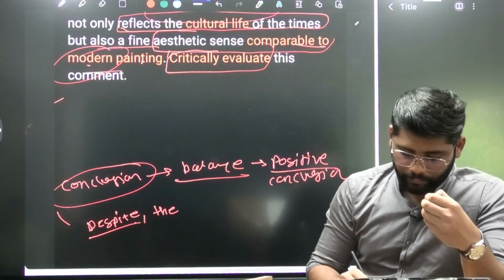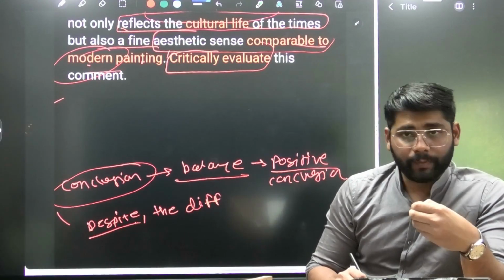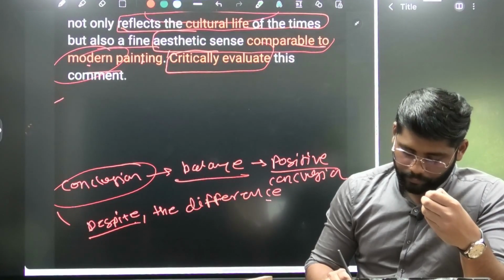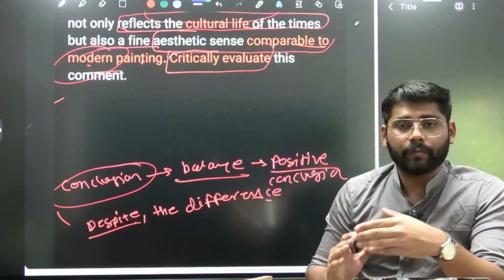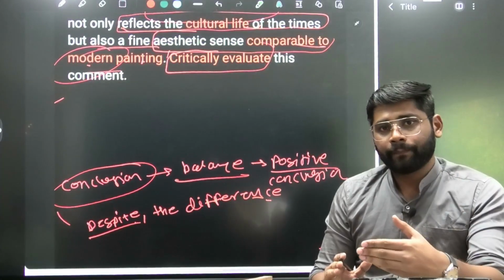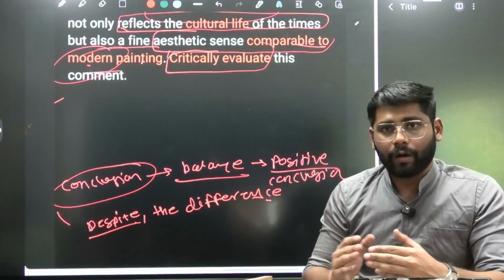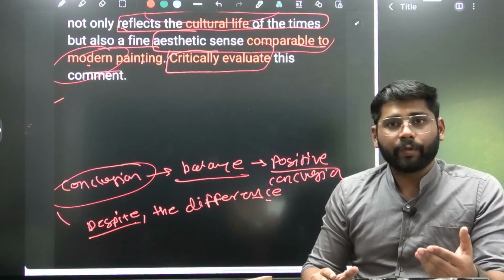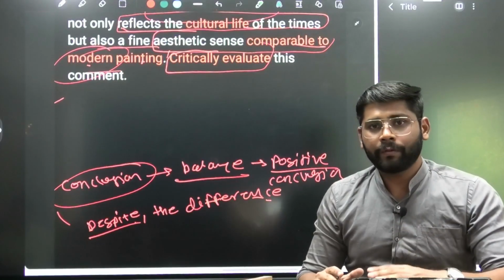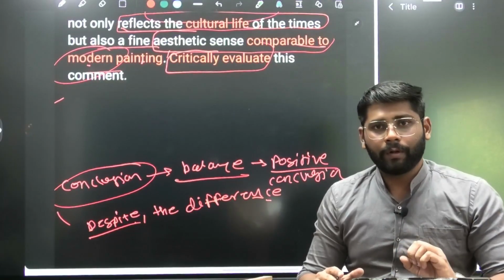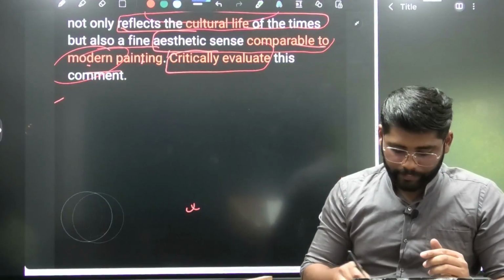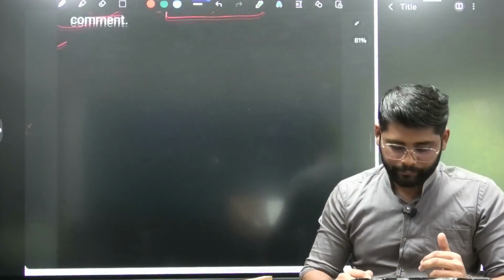Despite the differences, Mesolithic paintings differ from modern painting, still they are very crucial to increase our imagination and give accounts of the life of the Mesolithic period. This way we mention the importance of Mesolithic painting in the conclusion, and we balance our answer in the conclusion only. So this is about our second theme, the convergence between two themes.